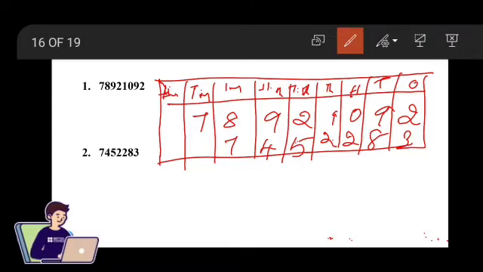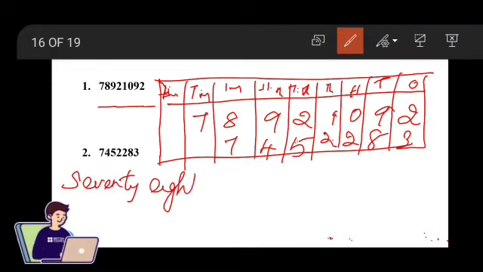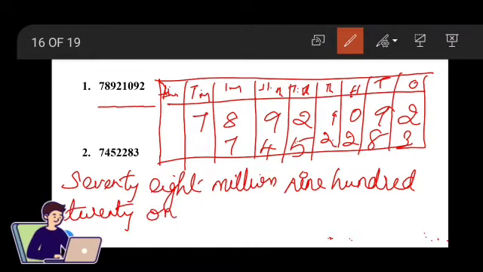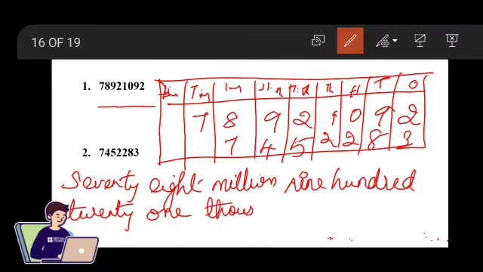The first question is 78,921,092. 78 million 900, 21,000, 92.